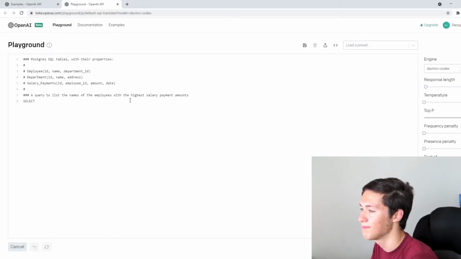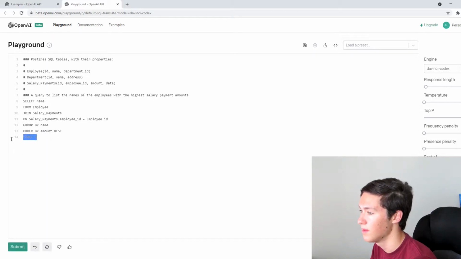Let's see that. This is going to be a very basic query. Limit 1. Let's remove that. Order by descending. Okay, it's using 2 group bys, but yeah, that should be correct. I don't really use Postgres, but that should be correct.